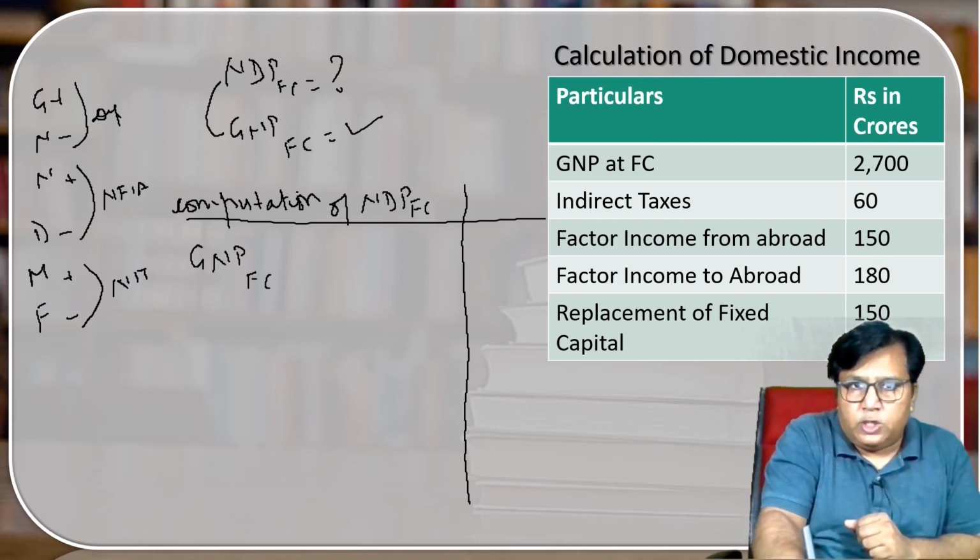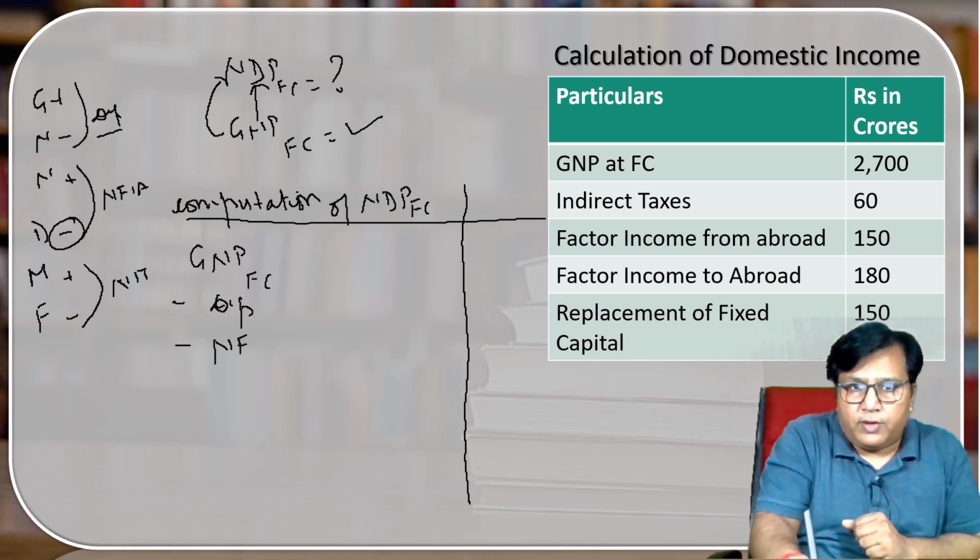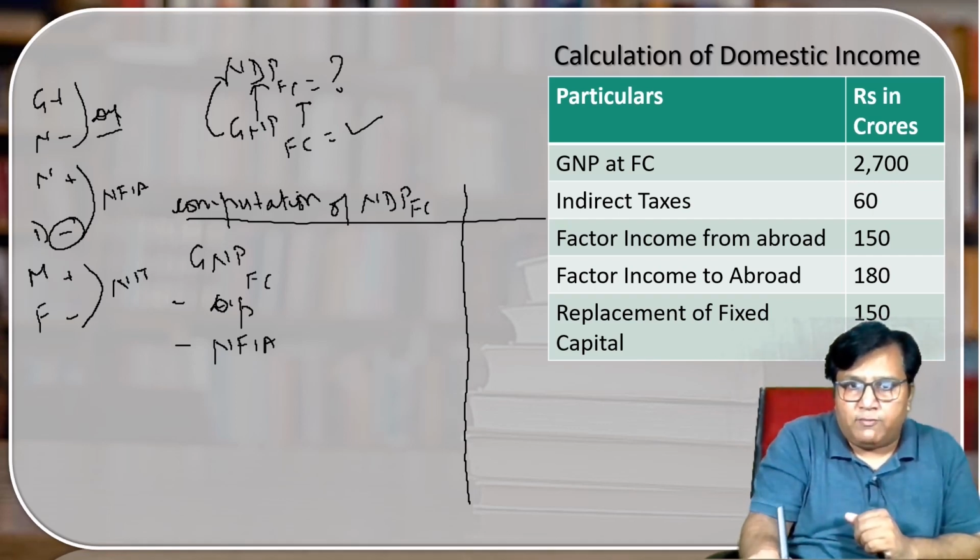Okay. Firstly, what we have to do? We have to convert G into N. See the first block, minus depreciation. And then we have to convert N into D. Second block, N to D, minus NFIA. Then we don't have to do anything, because factor cost is given and factor cost also we have to calculate. So write down over here NDP FC.